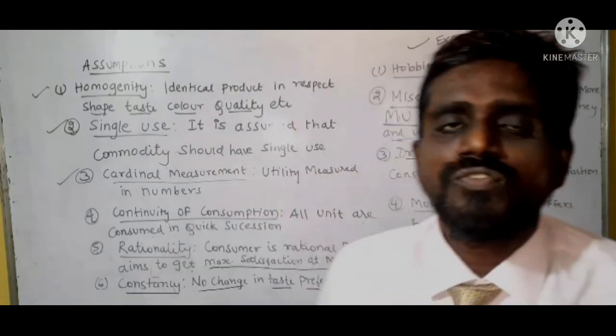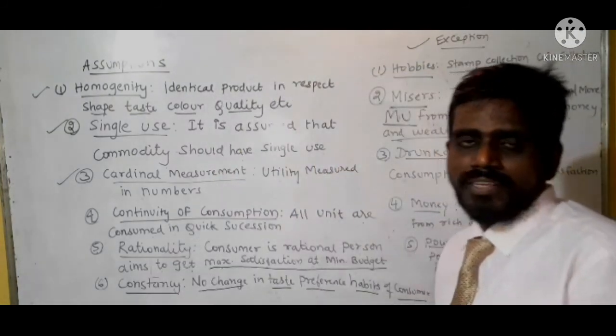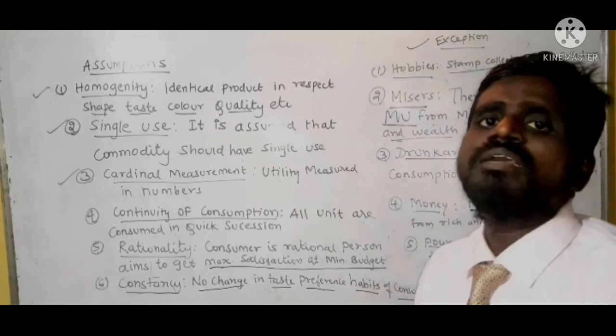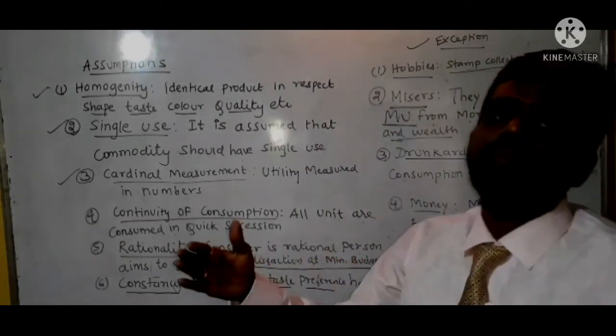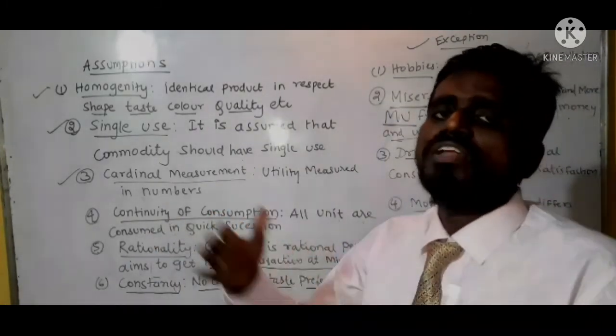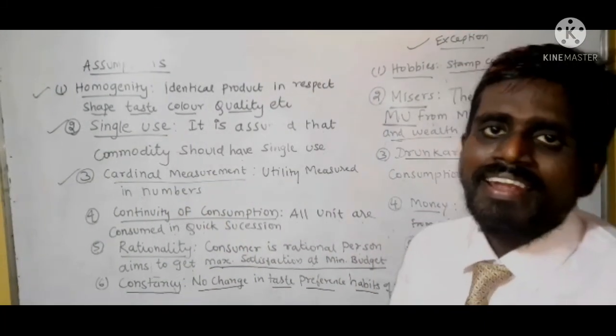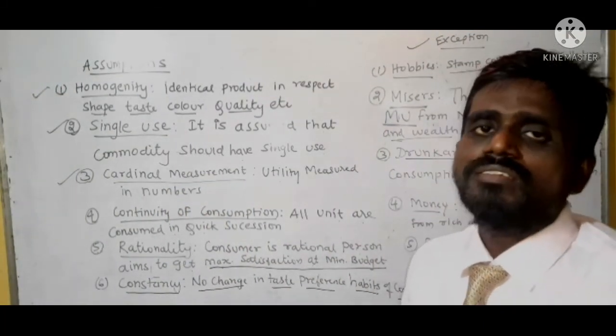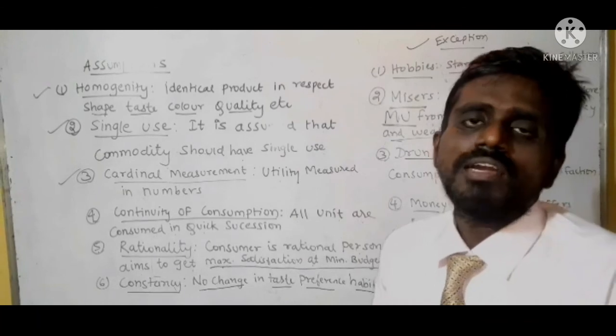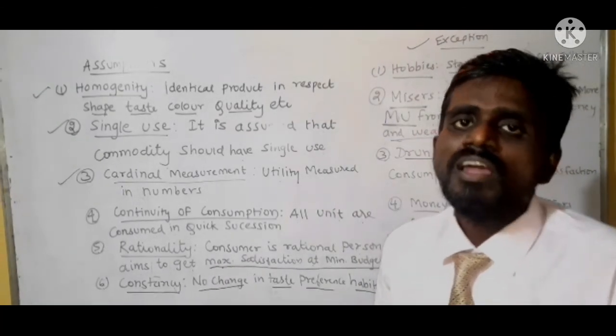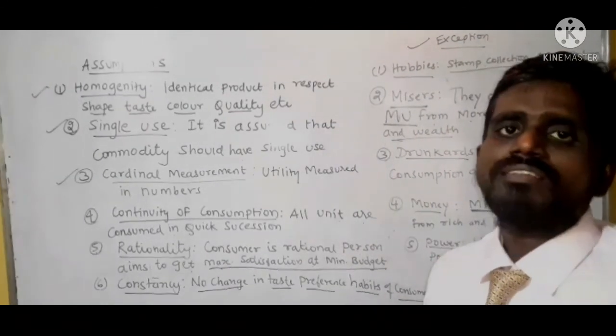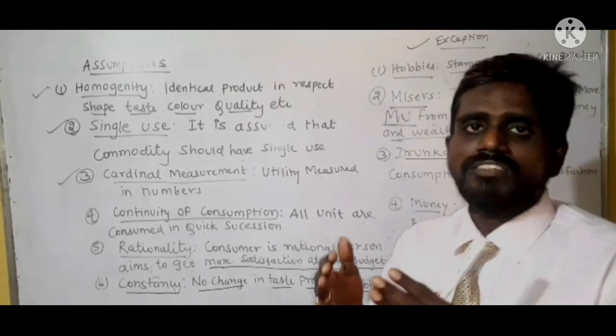So in this way we have seen all the concepts of the law of diminishing marginal utility in a detailed manner: introduction, statement of the law, schedule of the law, graphical presentation, assumptions and exceptions. Next lecture we will take up the next topic. Thanks.